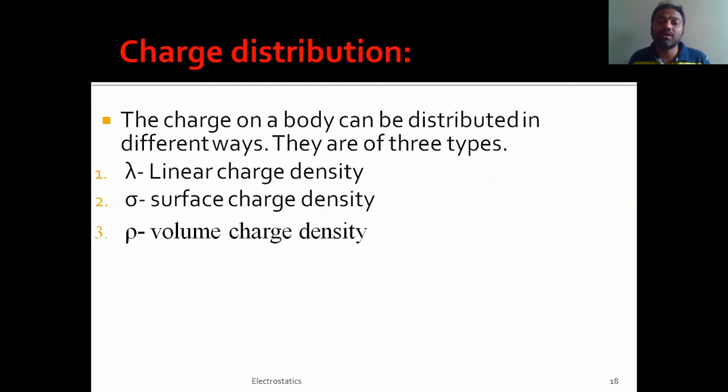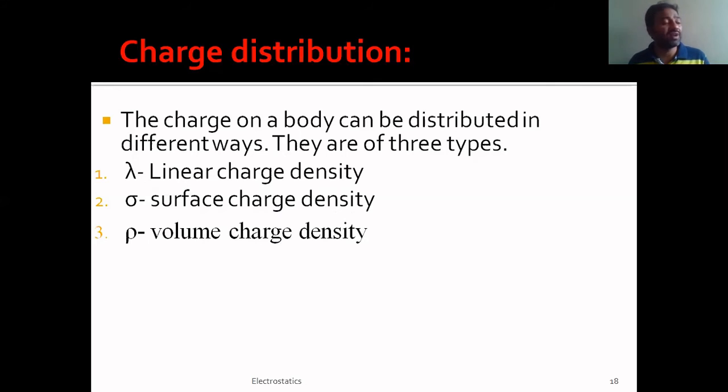Depending on the different kinds of distribution, we study them with three different terms: lambda, sigma, and rho. Lambda is called linear charge density, sigma is called surface charge density, and rho is called volume charge density. Lambda comes in the case where the charge is distributed along its length.